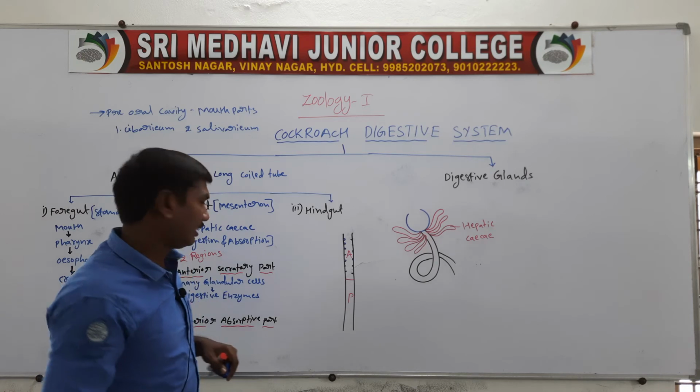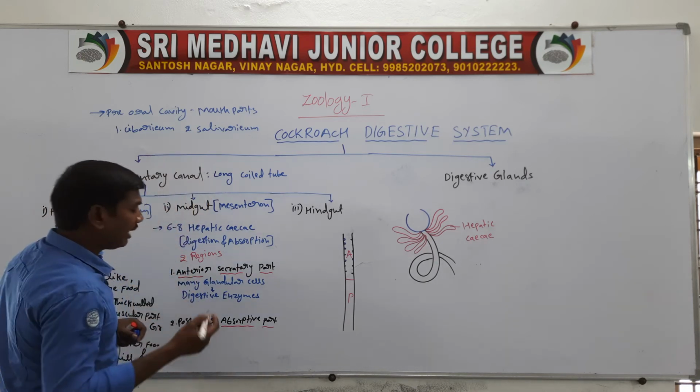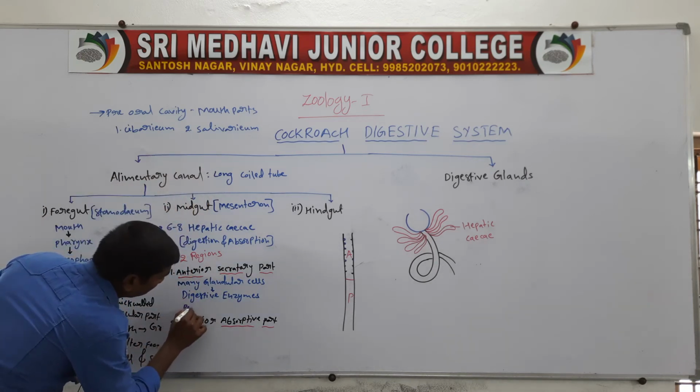These many glandular cells secrete digestive enzymes and the peritrophic membrane.